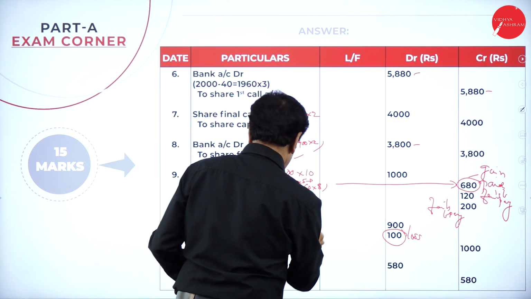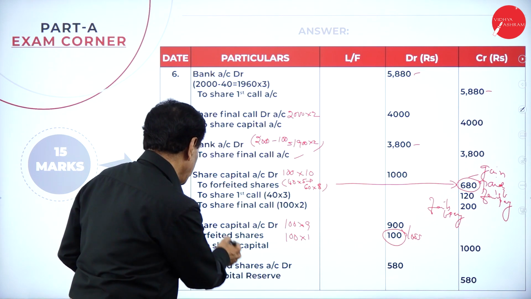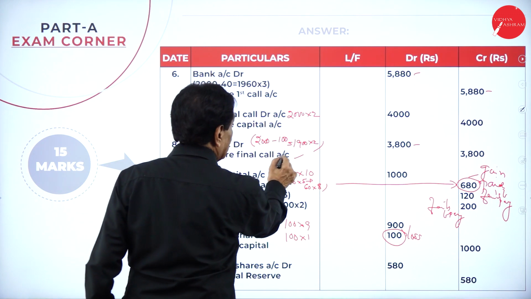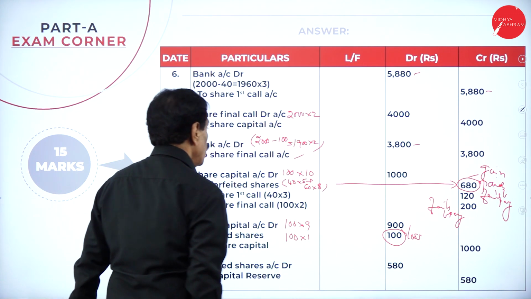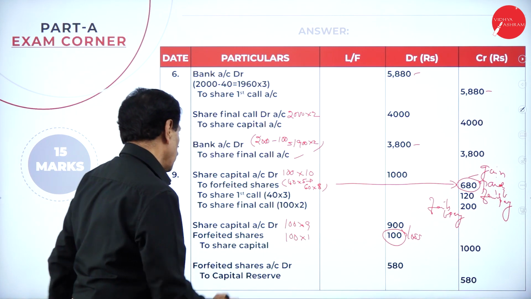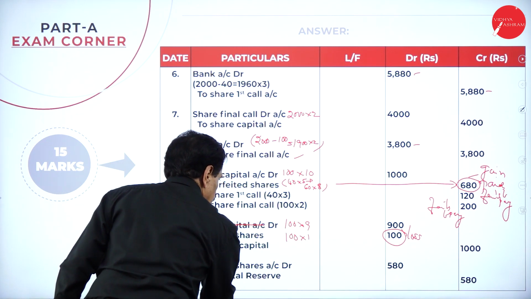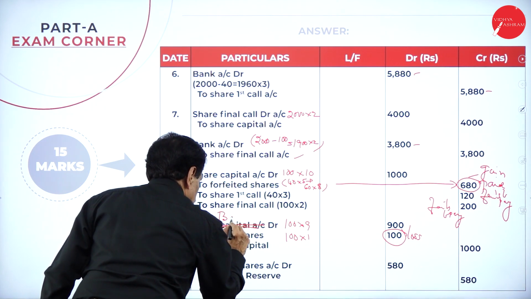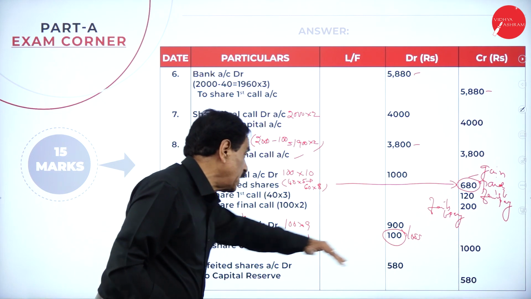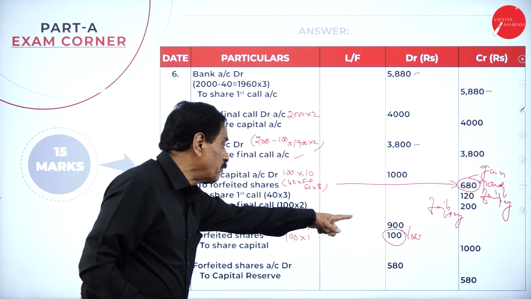Bank account here now. Forfeited share capital account debit to share first call, share final call. Bank account debit, 9,000. Bank account debit, forfeited shares account debit. We receive how much? 900.